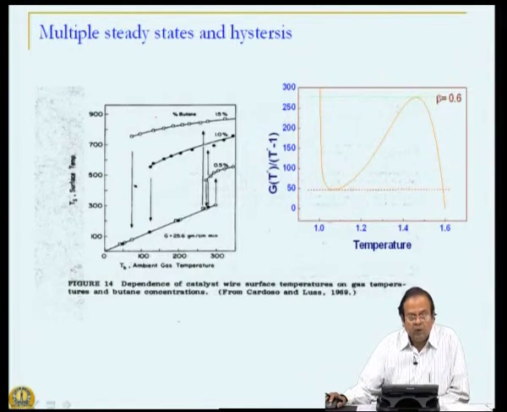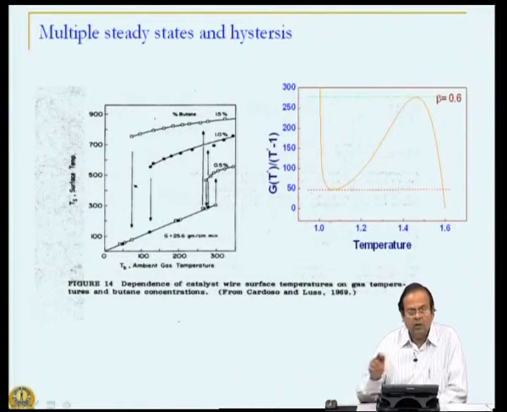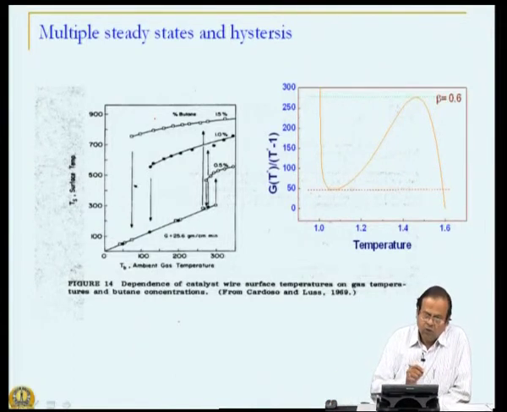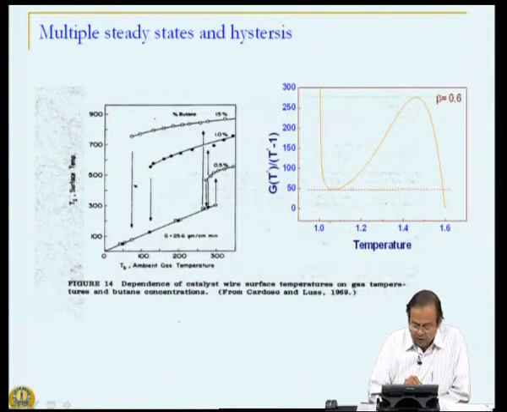We will try to look at this example in a slightly different example, and what we are looking at is the multiple steady state for a non-isothermal situation, catalytic reaction, but slightly different. What is happening in this particular reaction is